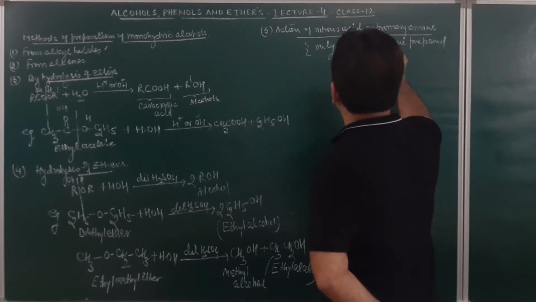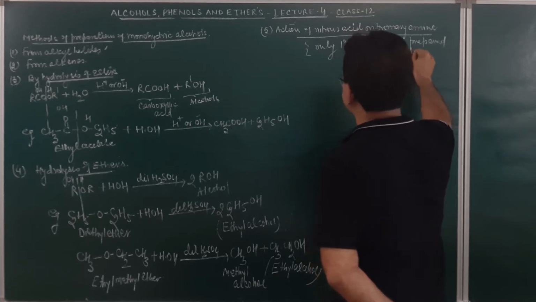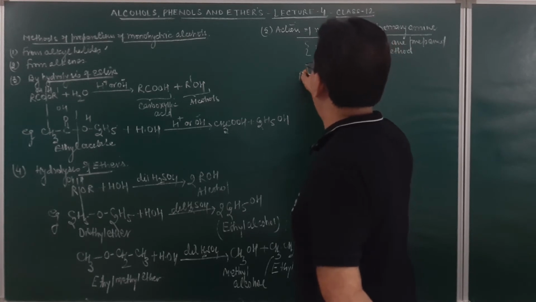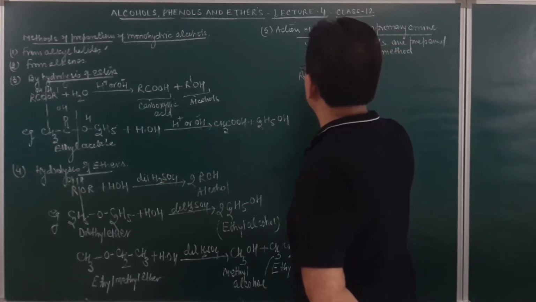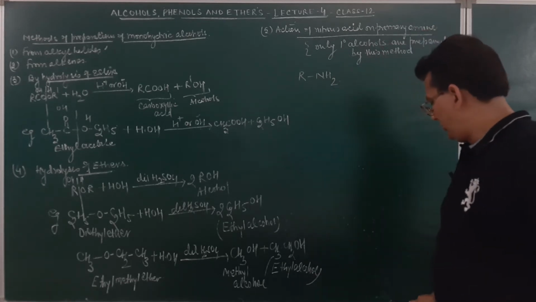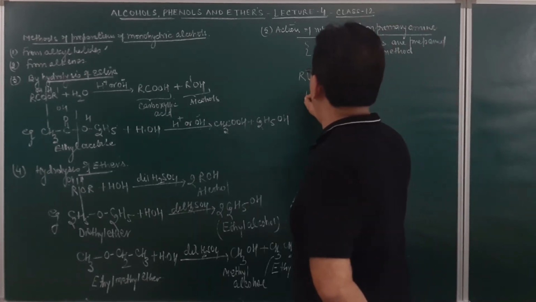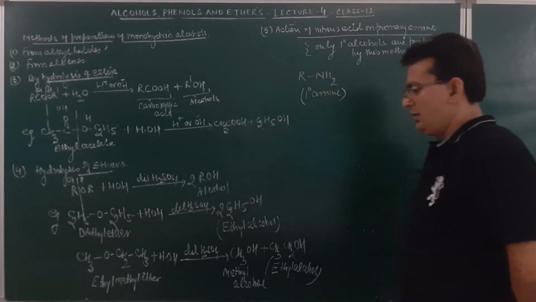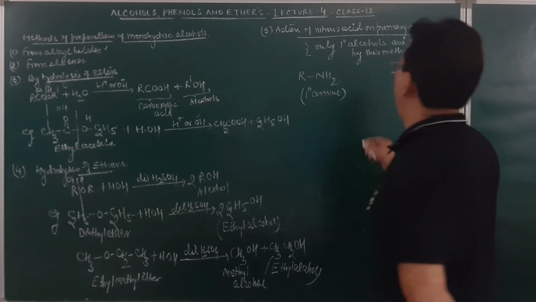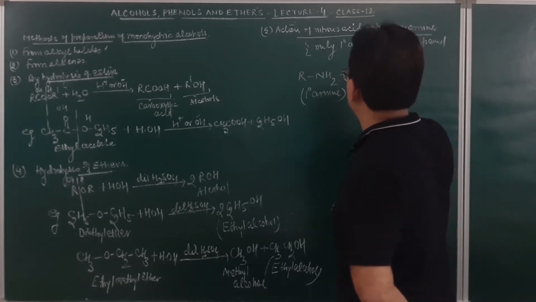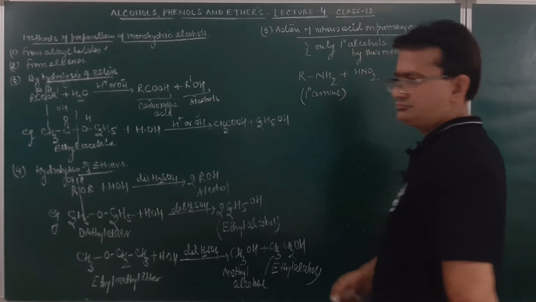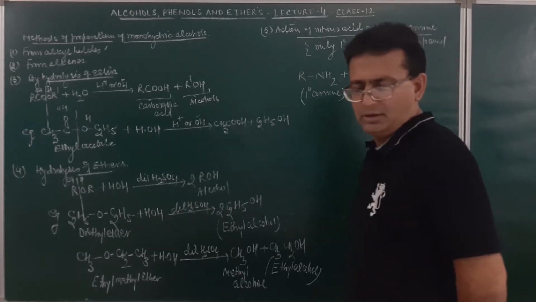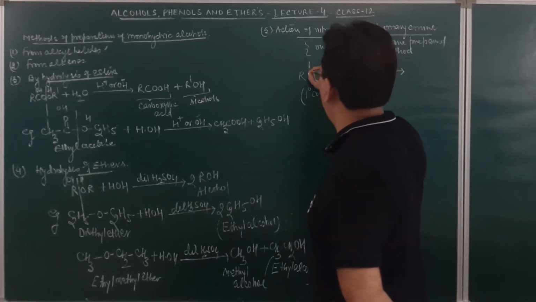Am I clear? How we will carry out the reaction? We know the primary amines are represented as RNH2. This RNH2 is a 1 degree amine. Primary amine, when made to react with nitrous acid, will result in the formation of alcohol.